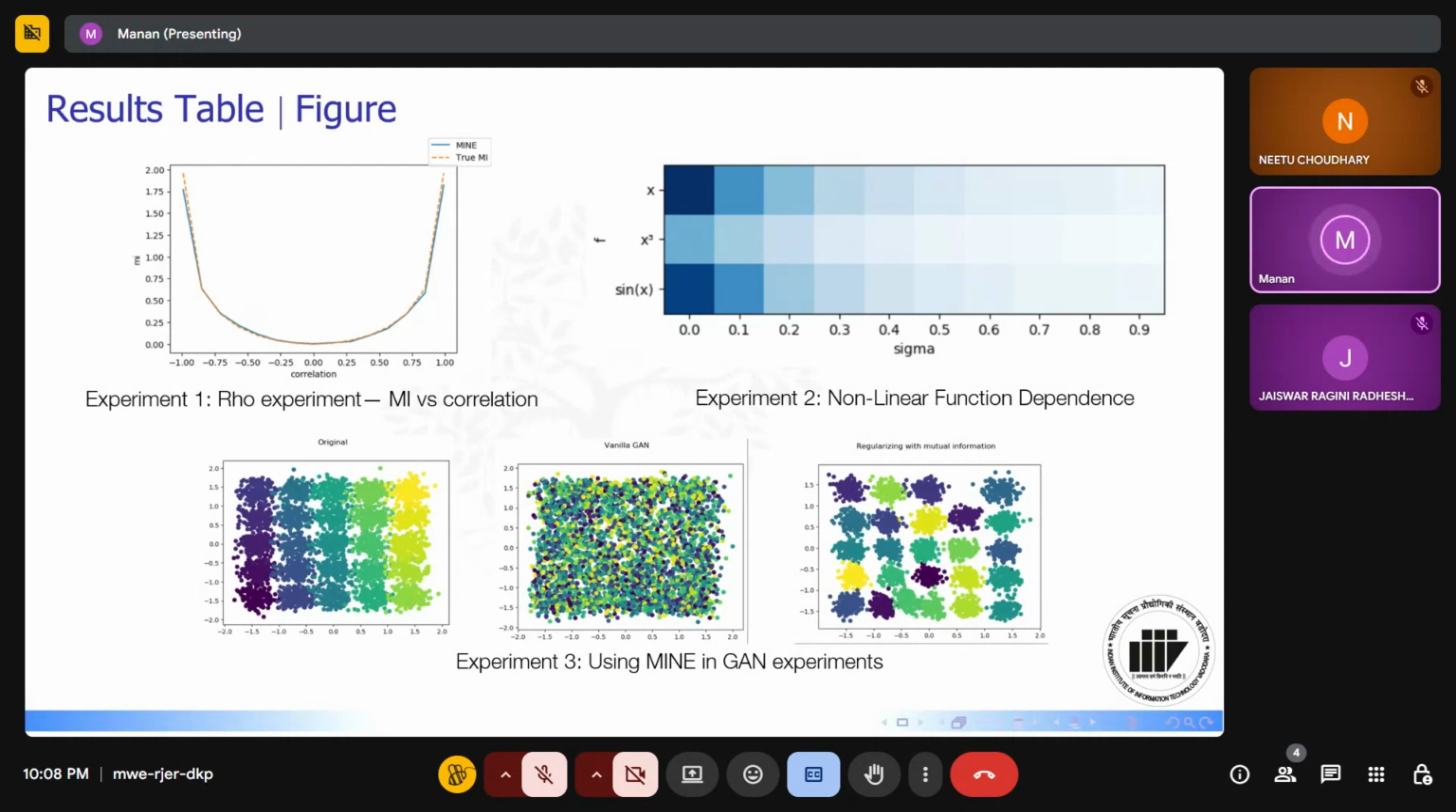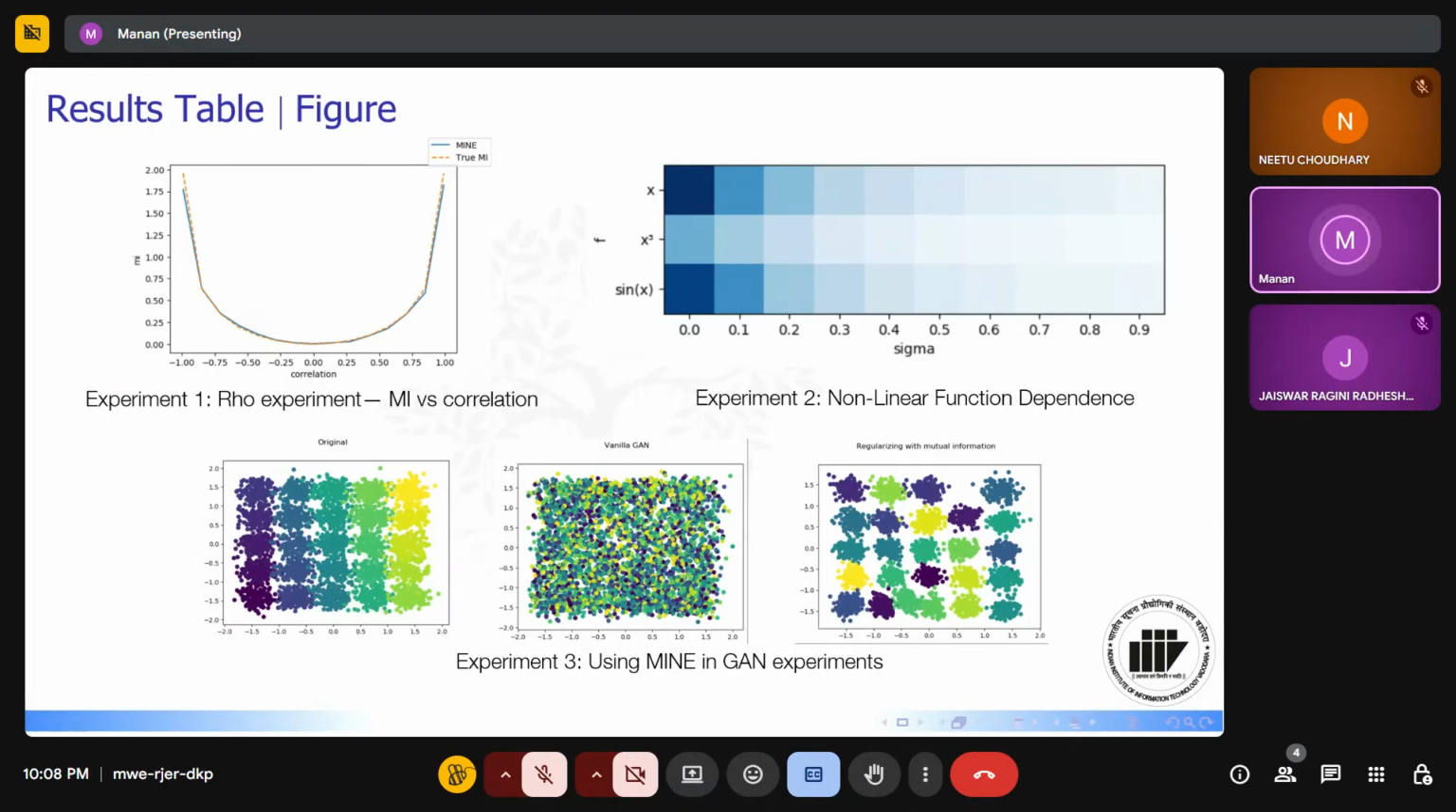For the second experiment, the input pair to the network is x and f of x plus some amount of noise. Now, as we increase the noise, the mutual information between x and y is reduced, but with MINE, for lower values of noise, that is sigma, we can get some amount of correlation between these two variables.